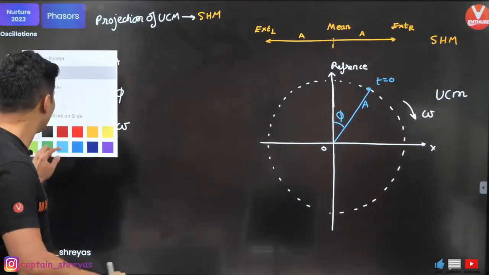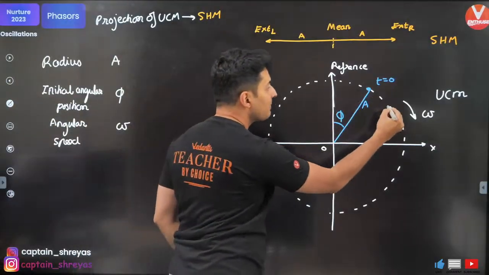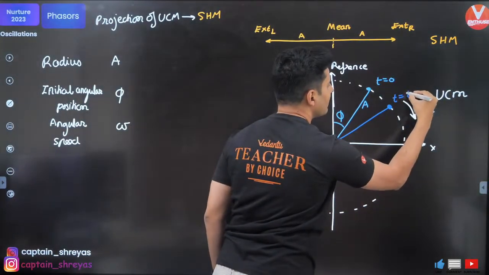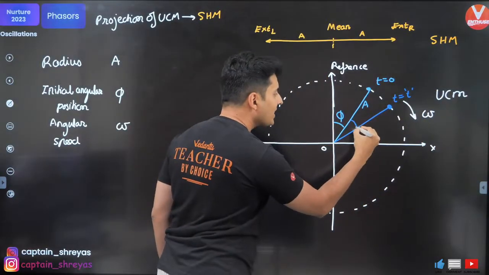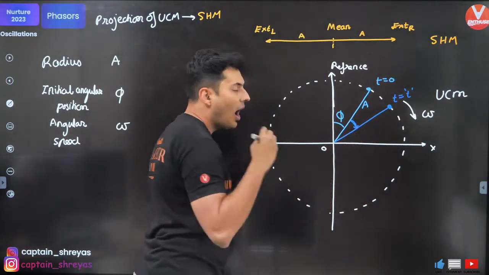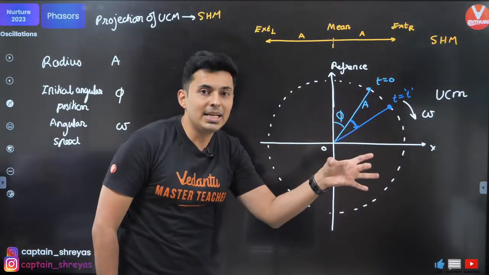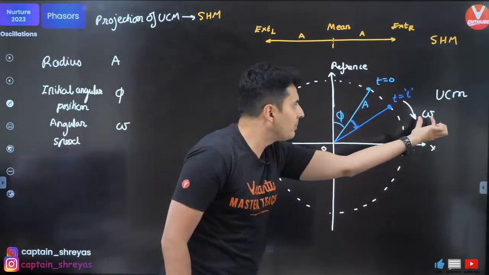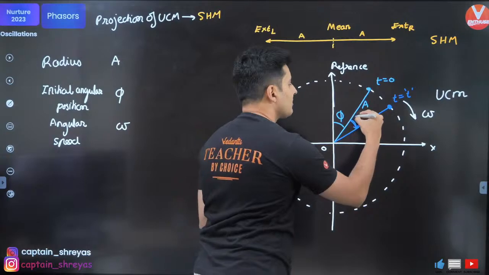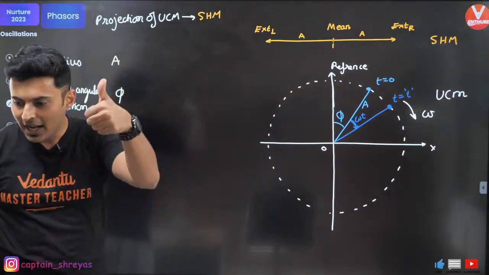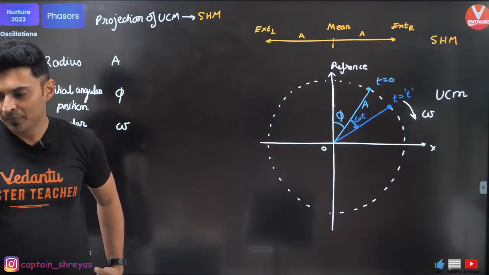And if you wait for certain time, this particle will come somewhere over here. This is at time t is equal to t. How much angle will it cover? Angle covered will be speed into time, omega t. Fair enough? Everybody clear about this?